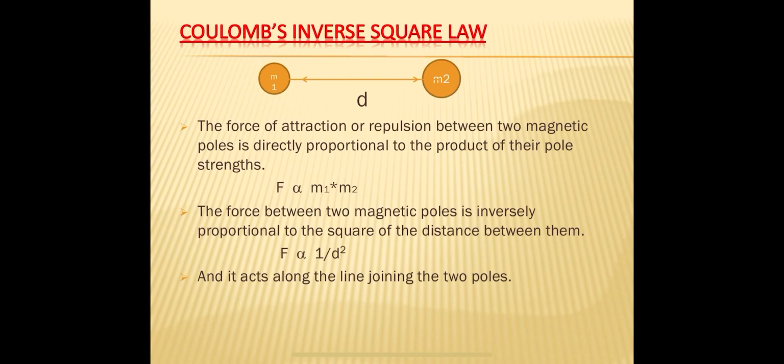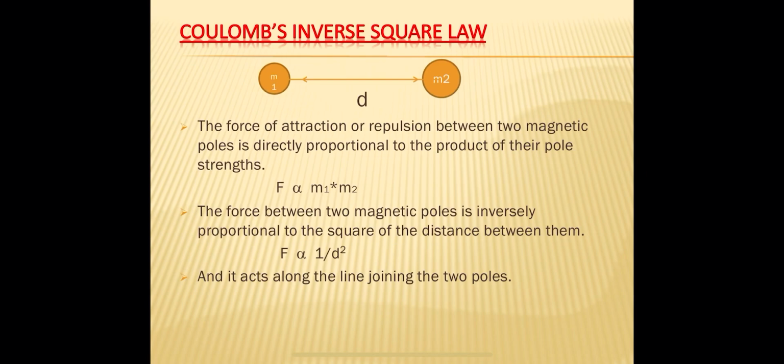And one more thing, the force is a vector. It should possess direction. In what direction does the force act? See, look at the diagram. The pole M1, the magnetic pole of pole strength M1, attracts M2 with a force, and with the same amount of force the pole M2 attracts M1.